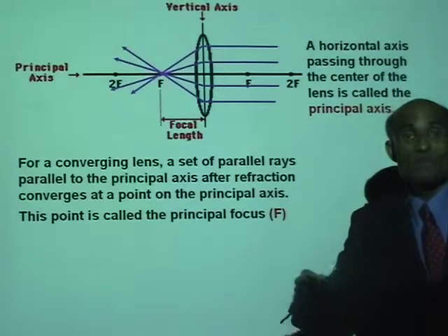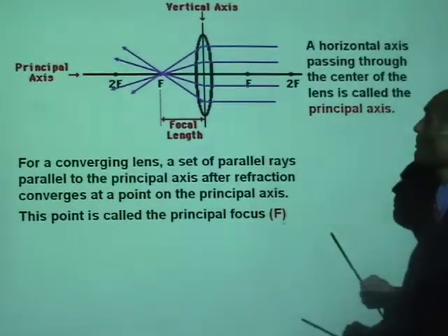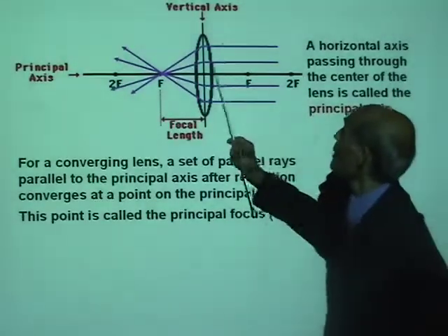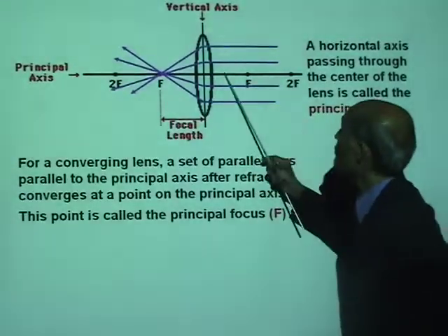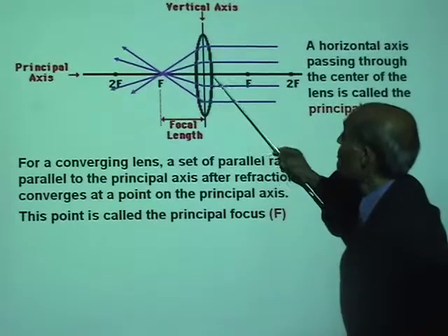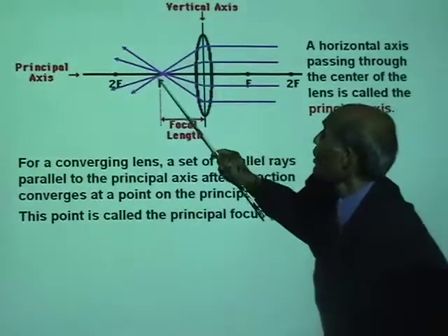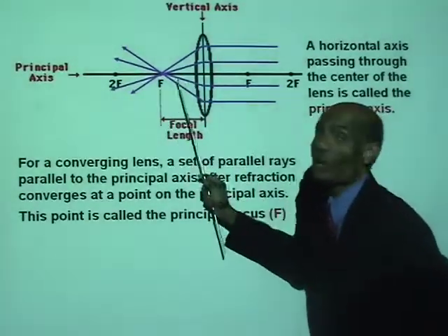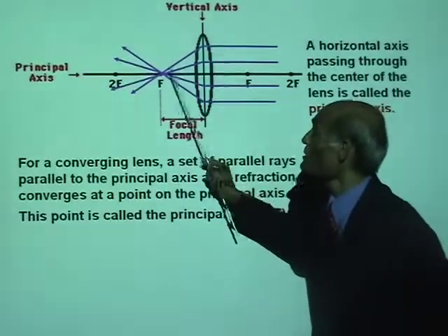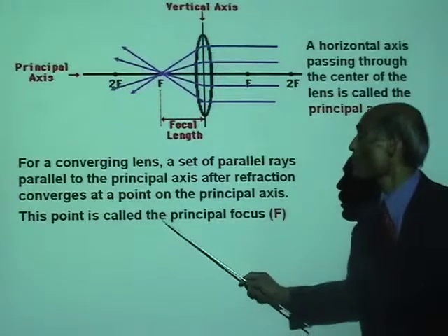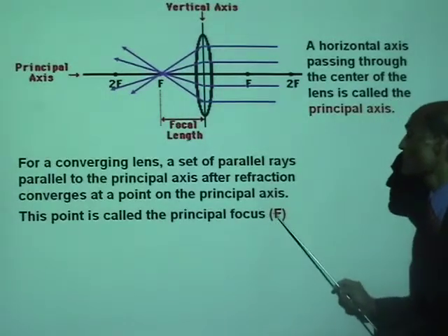I want you to know the definition of the principal focus. A set of rays parallel to the principal axis, after passing through the lens, will all converge at a point on the other side of the lens. And that point where they converge is called the principal focus of the lens.